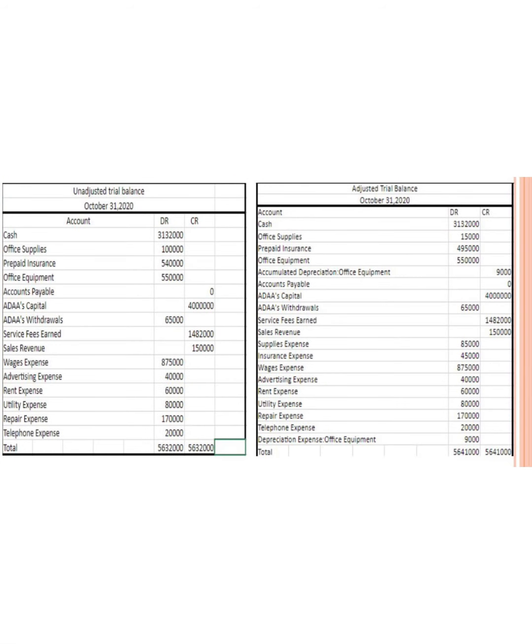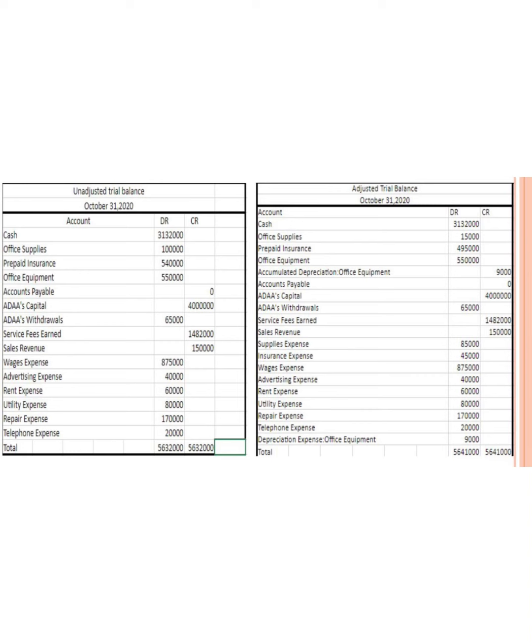After the adjusting entries are passed and posted to respective ledger accounts, the trial balance has to be corrected and adjusted to show the impact of the adjusting entries. And we have cash, office supplies, prepaid insurance, and office equipment that increased by debit. Then we have also accumulated depreciation of this equipment that increases by credit.